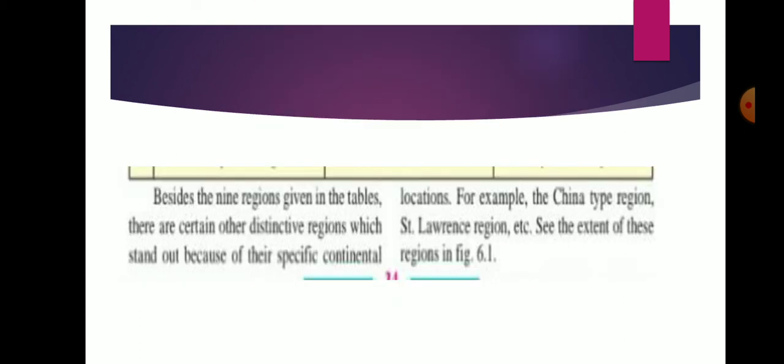Besides the 9 regions given in the tables, there are certain other distinctive regions which stand out because of their specific continental location. For example, the China type region, St. Lawrence regions, etc. See the extent of these regions in figure 6.1.